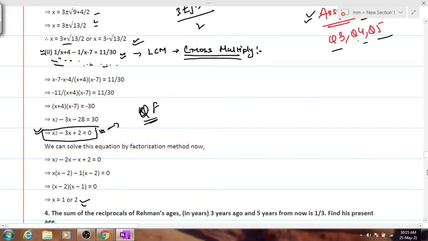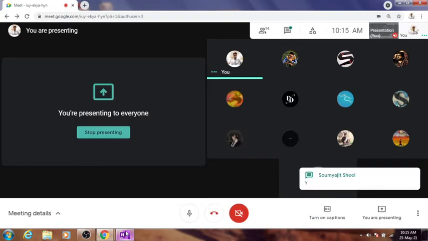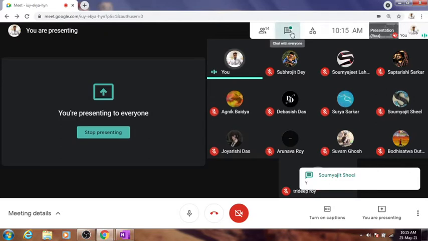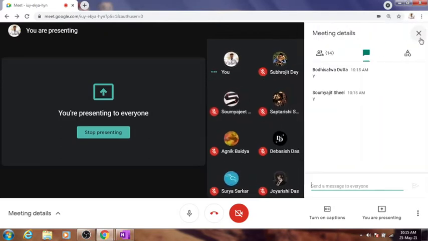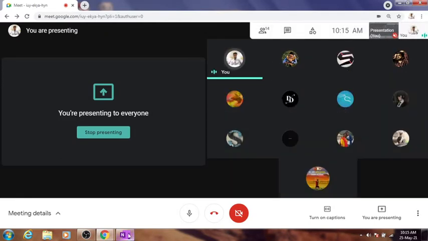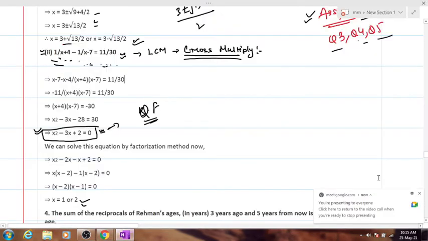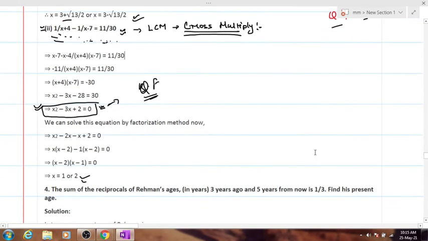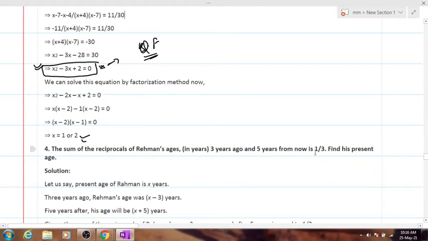Asha, should we move on then? Should we move on to the next question of the homework? Okay, she has written yes. Okay, I'm moving on to the next question, which is question number 4. And I hope you have done question number 3 using Sridharacharya's formula also. I also hope that you have got the same answer using the quadratic formula. Whether you use the quadratic formula or the middle term, you will get the same answer.